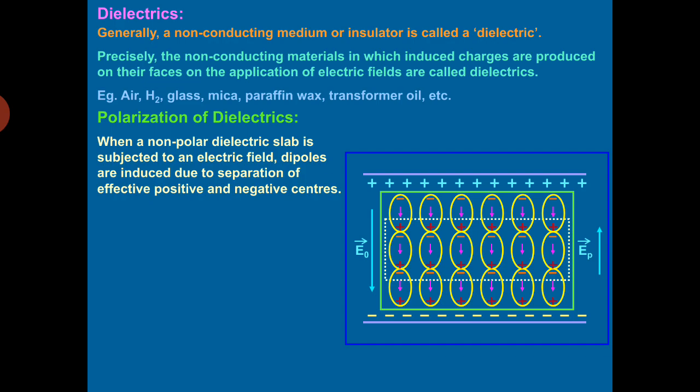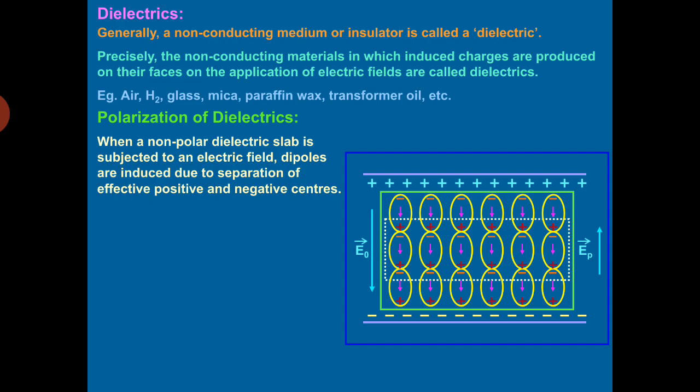Now, what is the effective value of electric field inside it? As there is positive charge induced on one face of the dielectric and negative charges induced on the other face of the dielectric, so the electric field inside the dielectric will be from plus q to minus q, that is E p vector, which is in the upward direction.